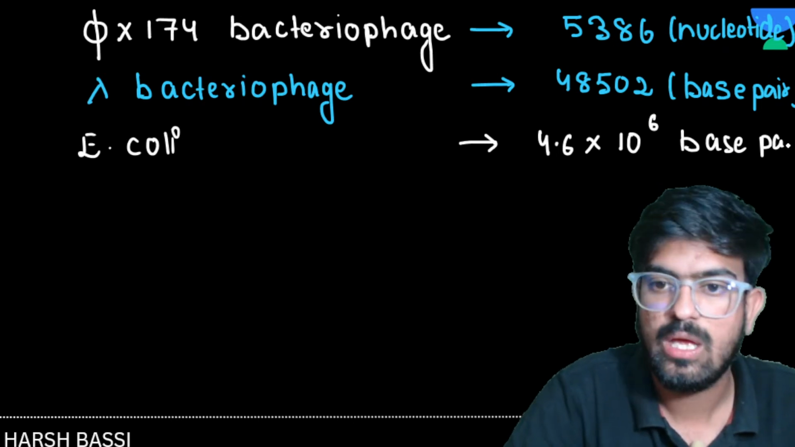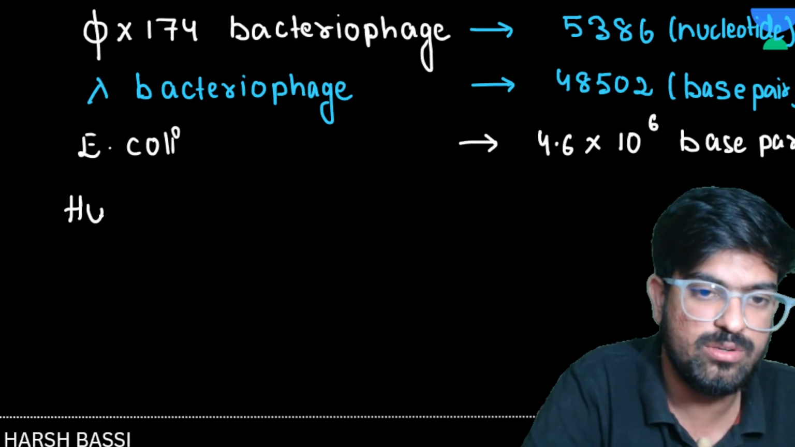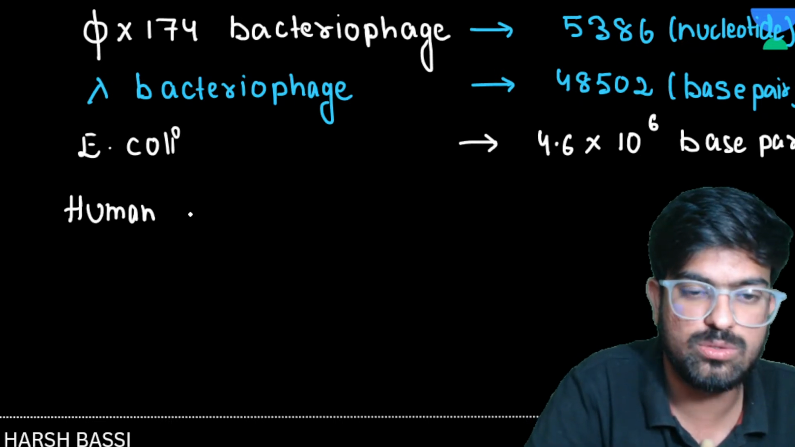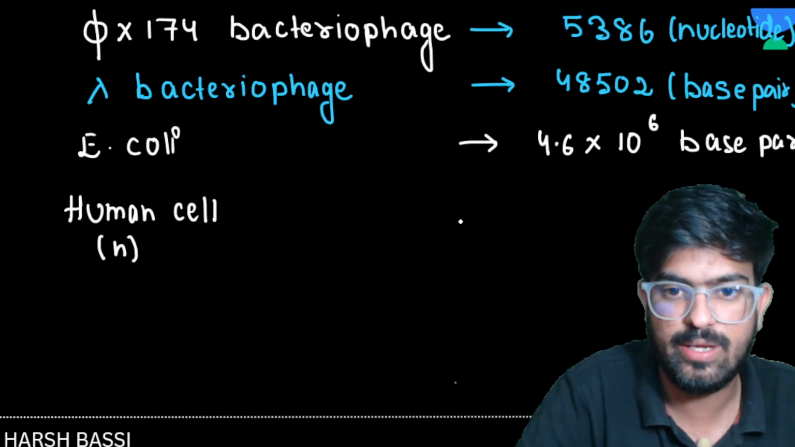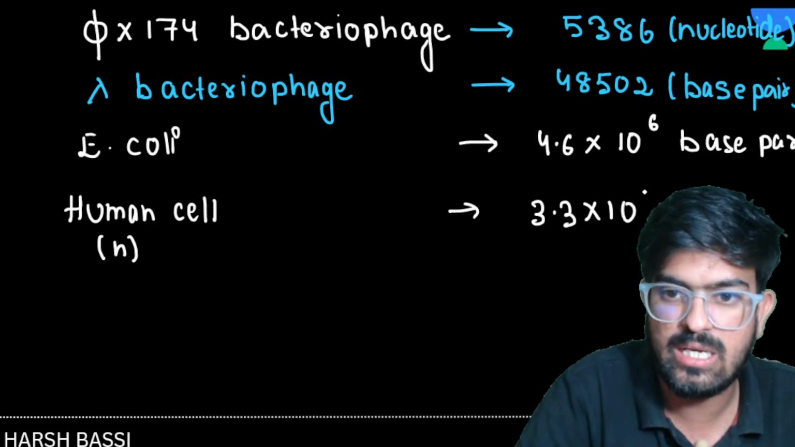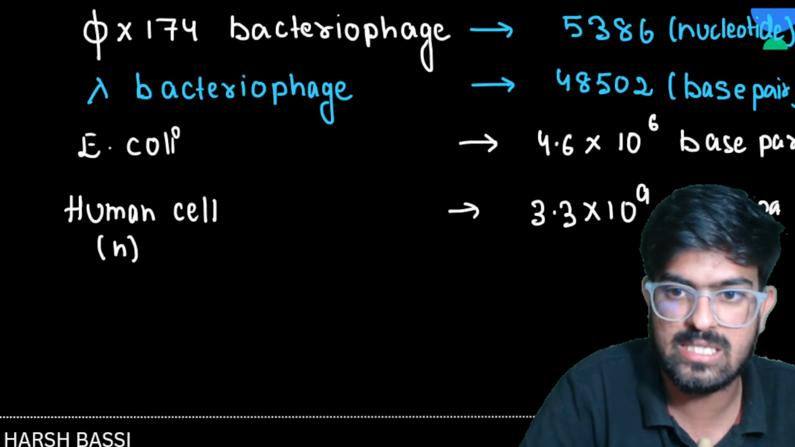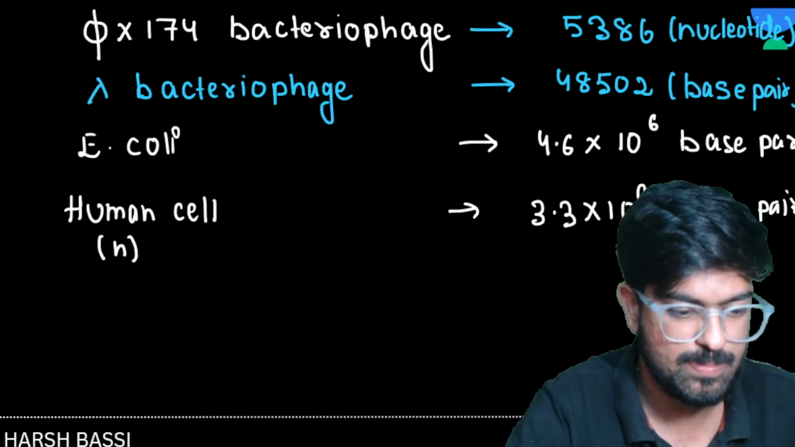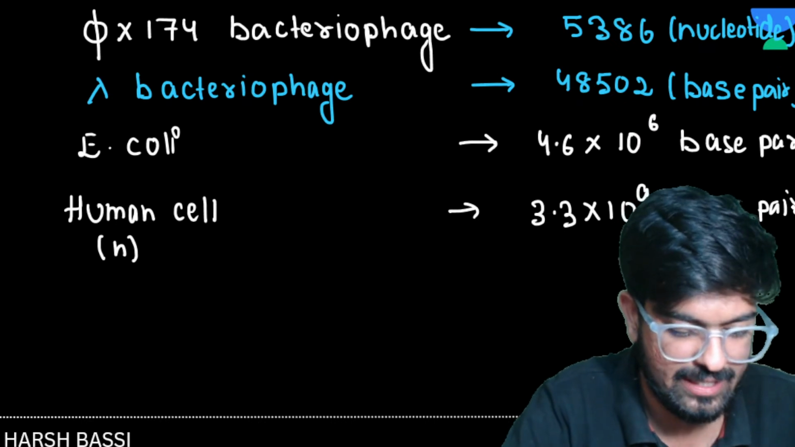Okay. And next, what do we have? We have the human cell, which we have to remember. This is your own, so remember it. Human cell, I'm talking about the haploid content. So this will be 3.3 into 10 to the power 9 base pair. Yes or no, everyone? Great.